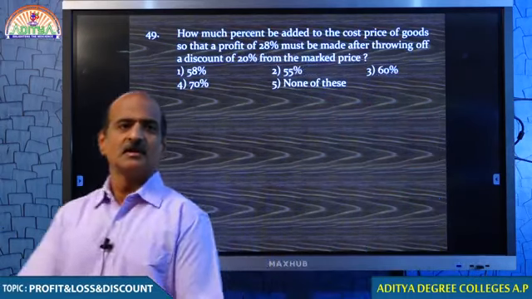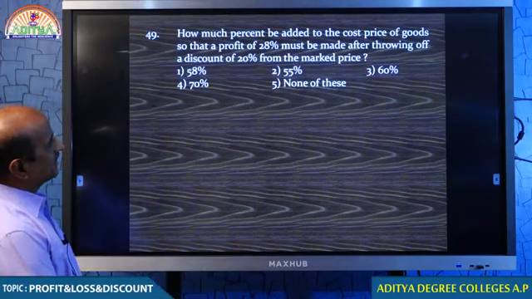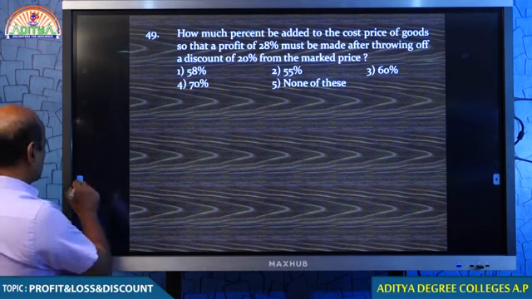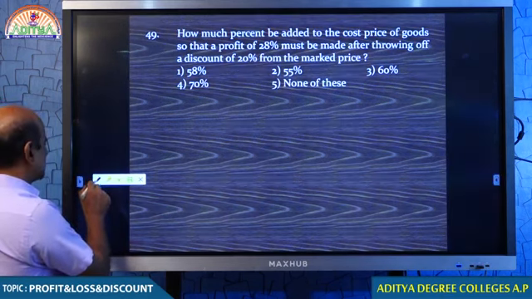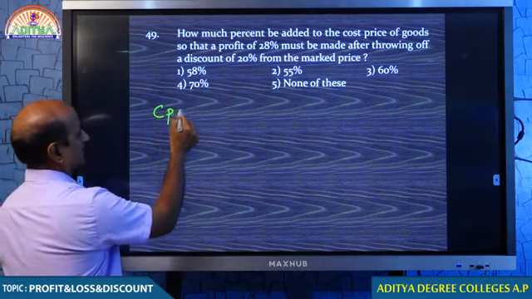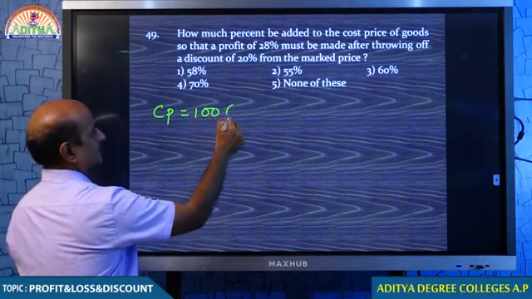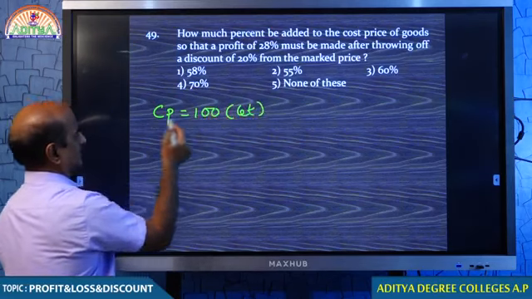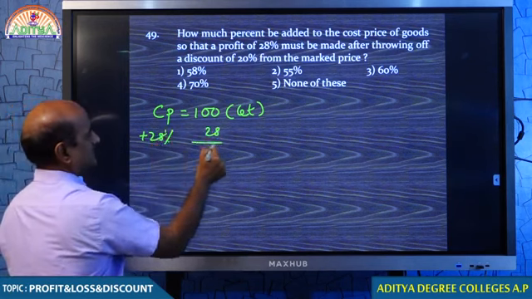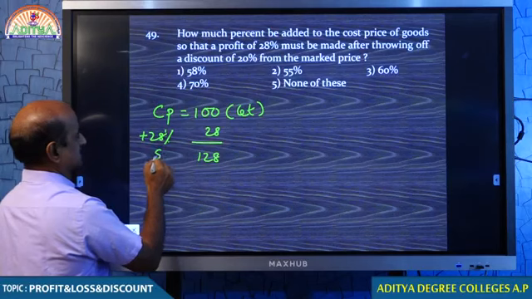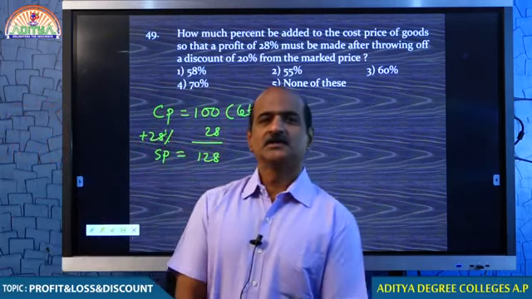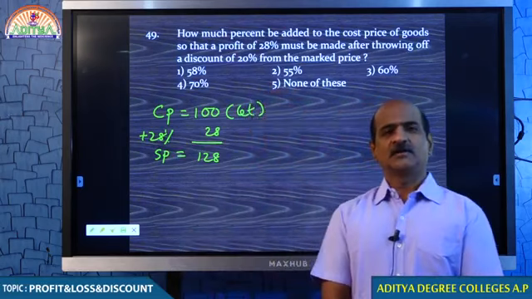Read the question. How much percent must be added to the cost price of goods so that a profit of 28% must be made? Come on, students. If you are purchasing the article for 100, you are expecting a profit of 28%, which means to say that your selling price must be 128. Your selling price must be 128.